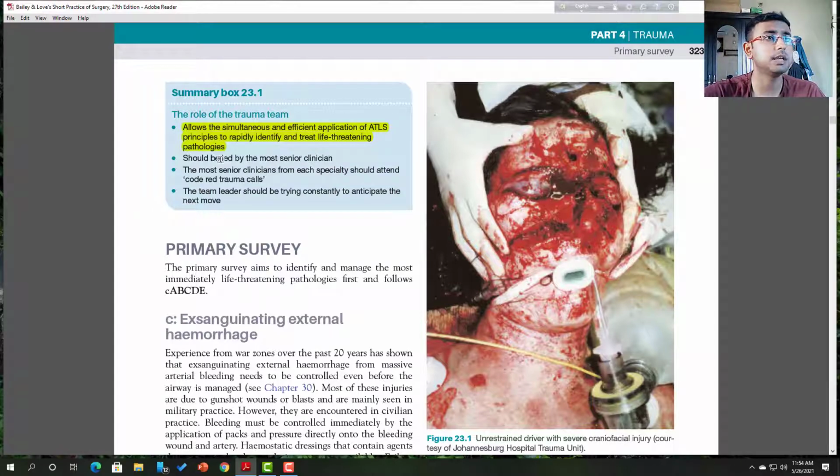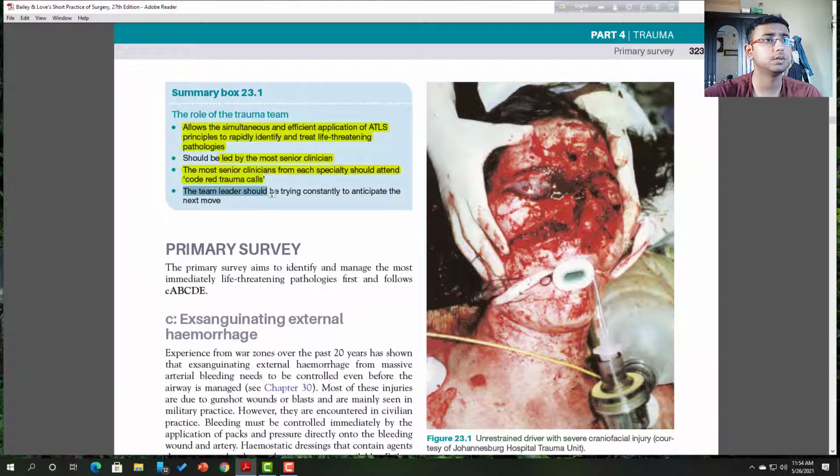Secondly, they should be led by the most senior clinicians, because sometimes juniors cannot take decisions abruptly or quickly. Most senior members from each specialty team should attend the code red trauma calls, so senior clinicians must respond to the juniors' red call. So the red trauma call is established.